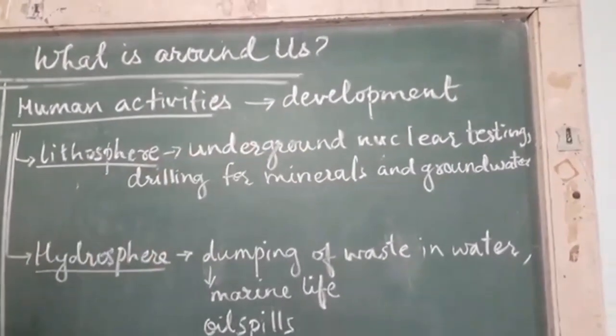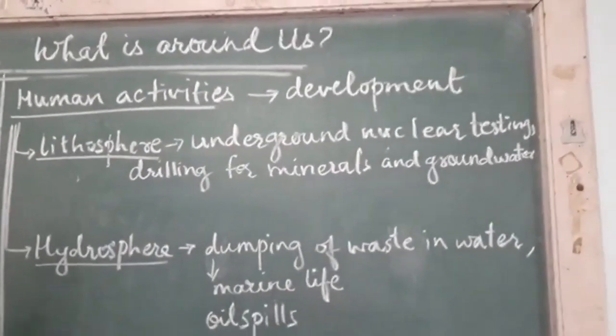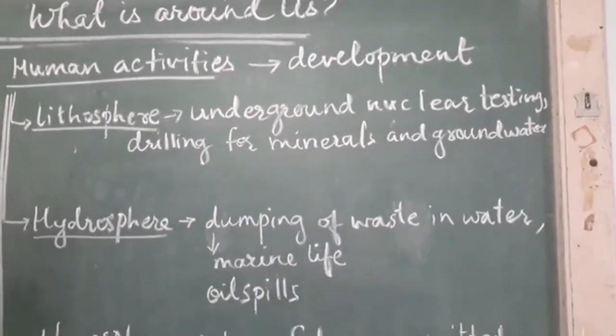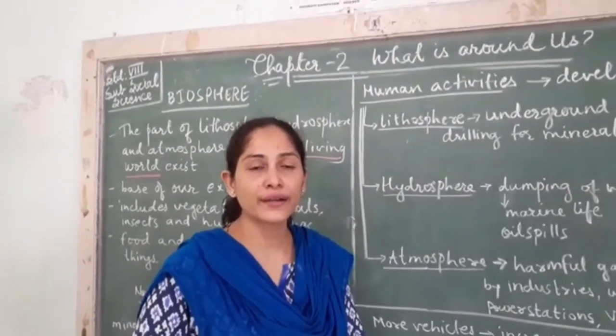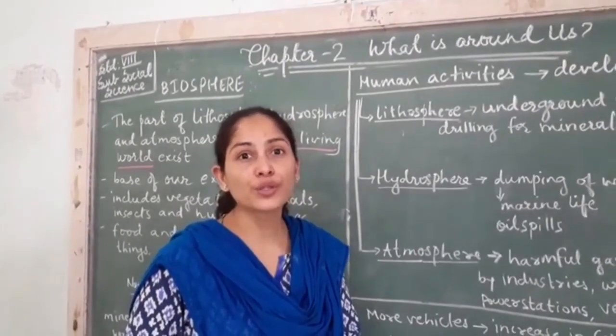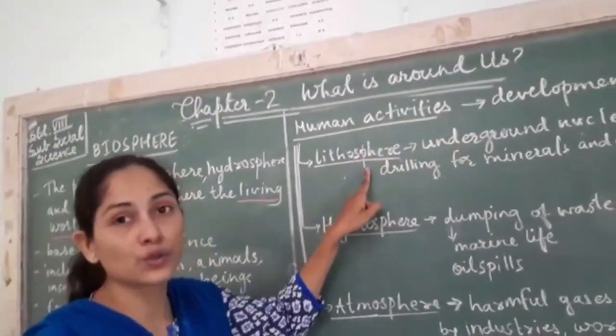And when there is a blast, what happens? The layers of the rocks and other things get disturbed. Many times you will feel that an earthquake has come there. So what happens because of that? There is massive damage to the earth. So that is done underground, but it is harming the lithosphere.